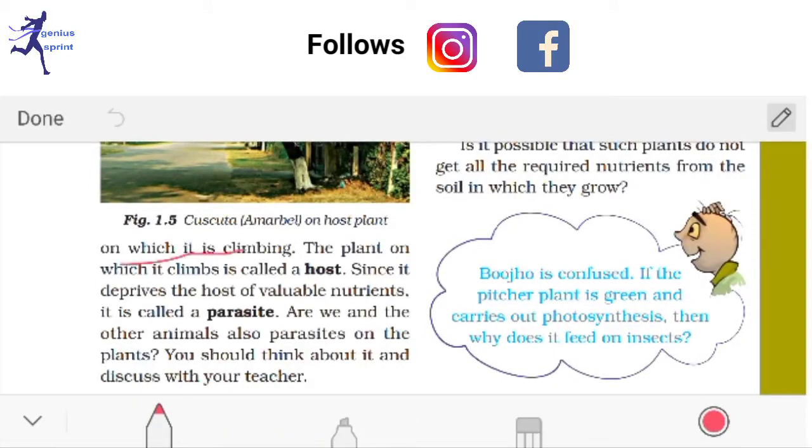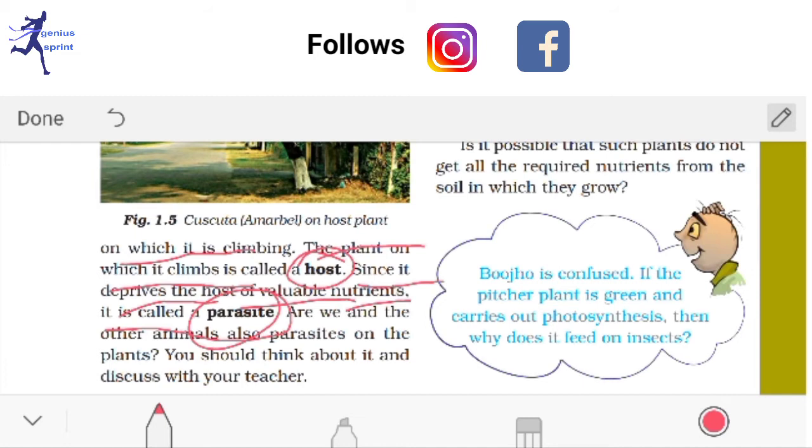See, this is climbing. Okay, now the plant on which it climbs is called the host. So the question can come, what is host? Host is a plant on which these parasitic plants, Amarbel or Cuscuta, stay. That is called the host. Since it deprives this host of valuable nutrients, it is called a parasite. I already discussed what is a parasite.